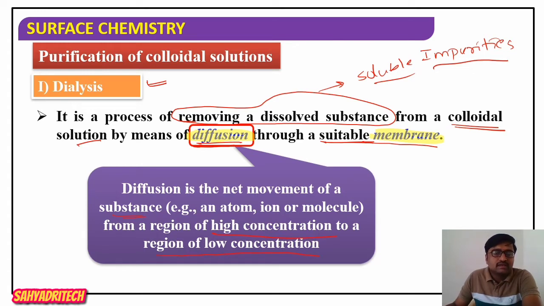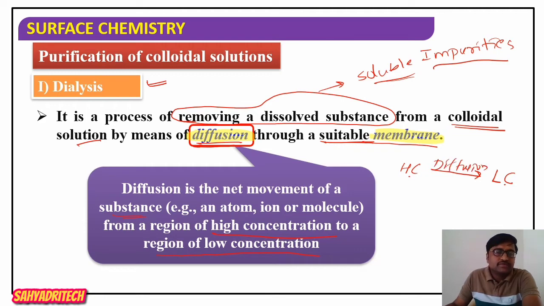So it's called diffusion. Here, whatever soluble impurities exist move from the region of their higher concentration to a region of their lower concentration. I hope you got the meaning.